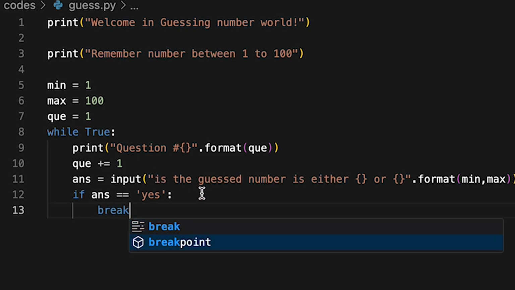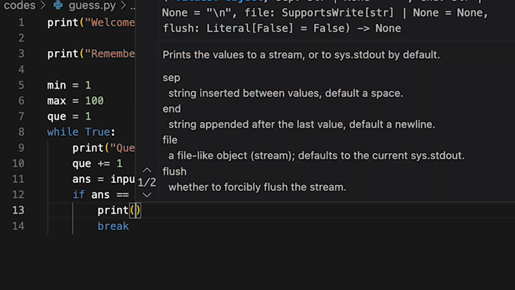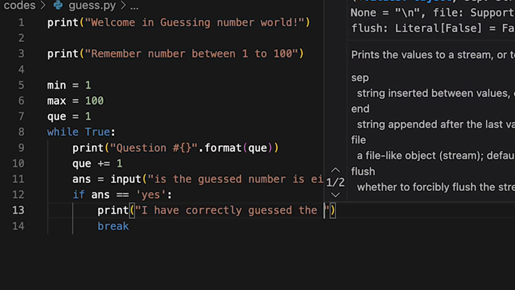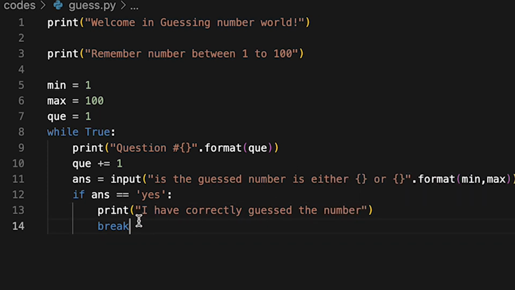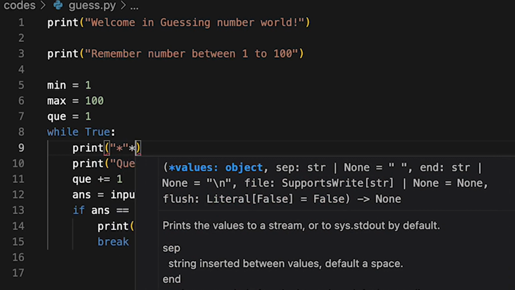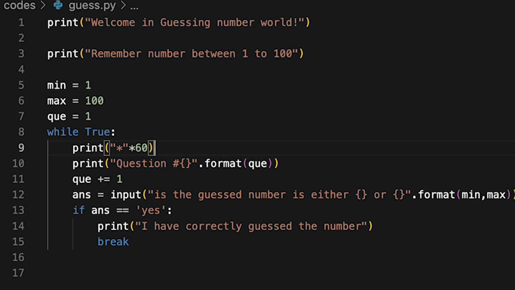We will print that I have correctly guessed the number, and I will stop the execution. After execution I want to give some proper formatting, so I am printing some stars. So here, before the break statement, we will print this.